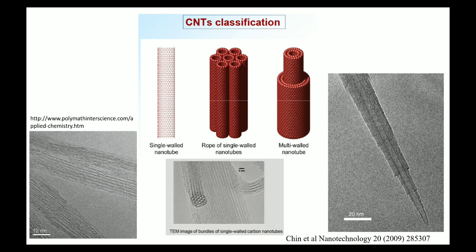If you open this paper, you will find this image. The beauty of this image is that you can see the steps. You can see the innermost carbon nanotube, and as you move from the tip to the upper side, multiple steps are observed. Each step represents that a new carbon nanotube is there on the outer part. So this is a multi-walled carbon nanotube.